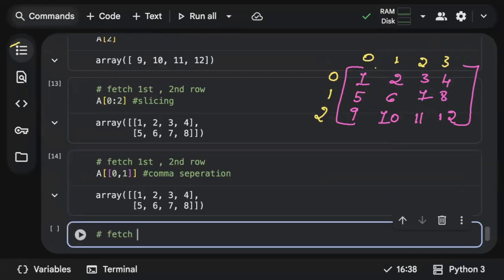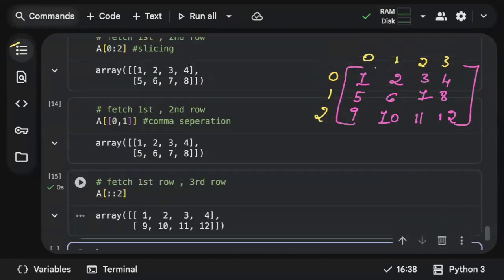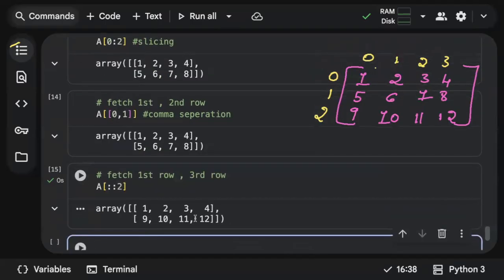So let me give one more. What if I need to fetch the first row and also the third row? In this case again, you can use comma separation or else you can use slicing. If you are using slicing, you can use a step of two. See, you got the first row and the third row.